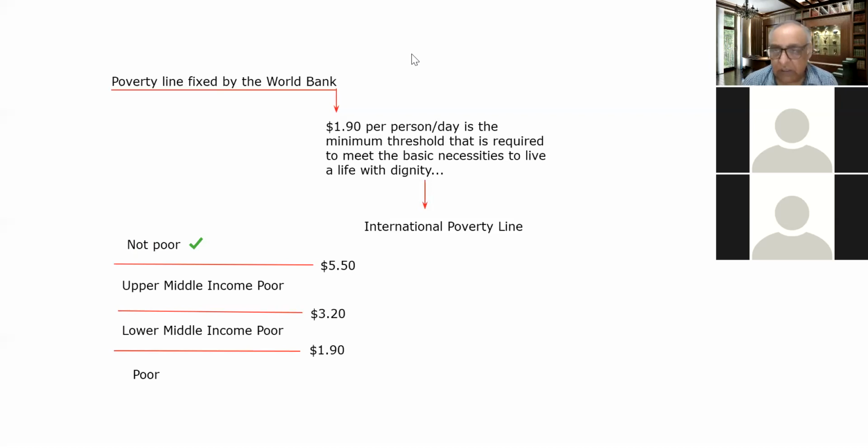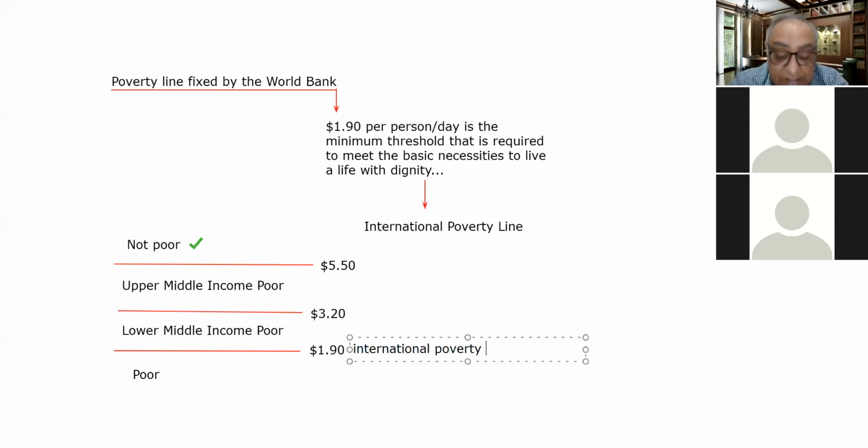If the daily earning of one person is above 1.90 but below 3.20, that person will be treated as the middle income poor. And if it is below $1.90, that is treated as the poor, below poverty line. So 1.90, this is the international poverty line. Please bear this in mind.